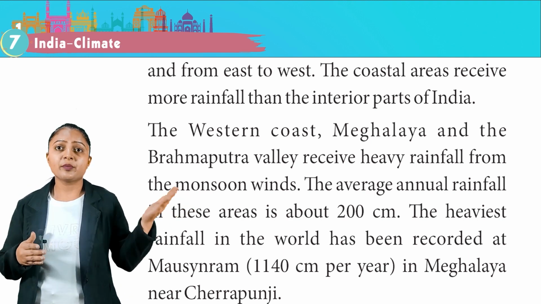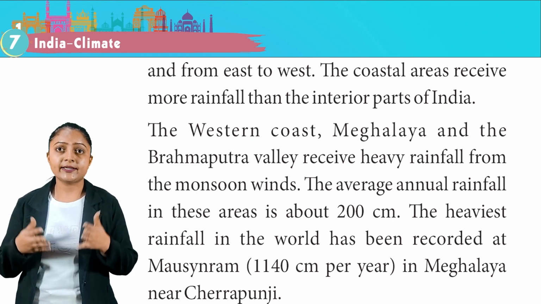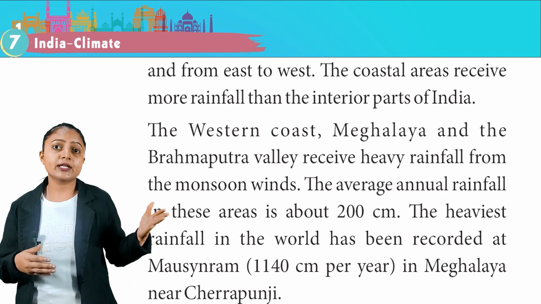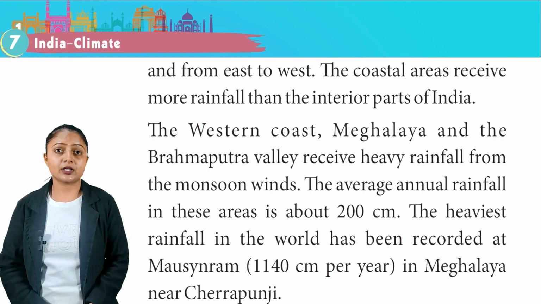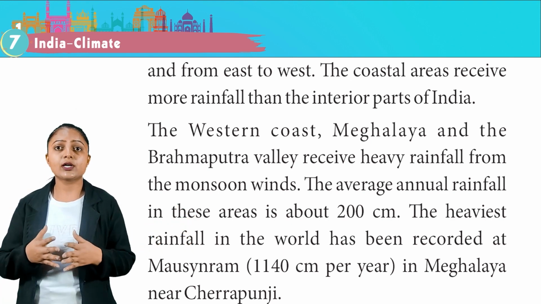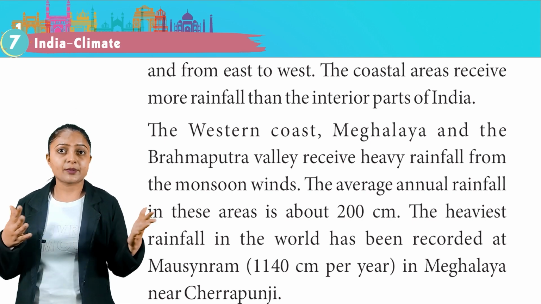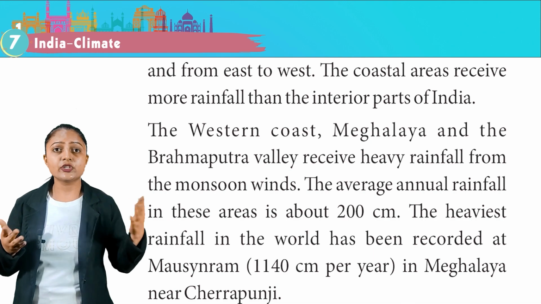The western coast, Meghalaya and the Brahmaputra Valley receive heavy rainfall from the monsoon winds. The average annual rainfall in these areas is about 200 cm. The heaviest rainfall in the world has been recorded at Mawsynram, 1140 cm per year, in Meghalaya near Cherrapunji.